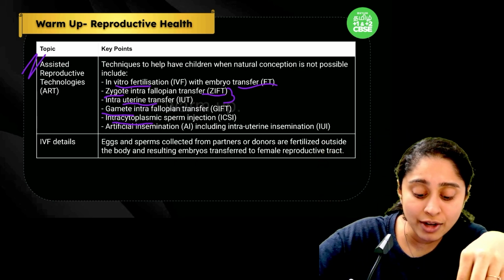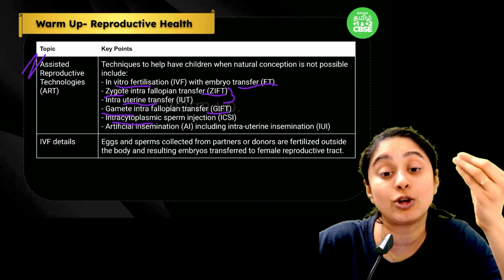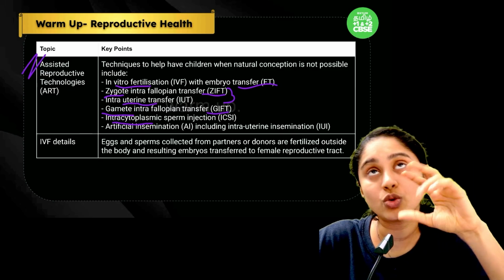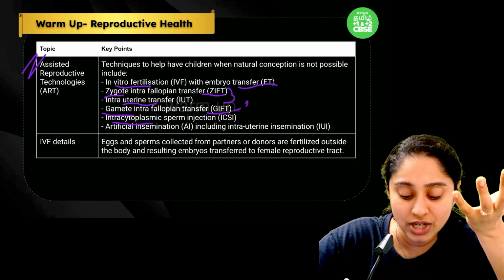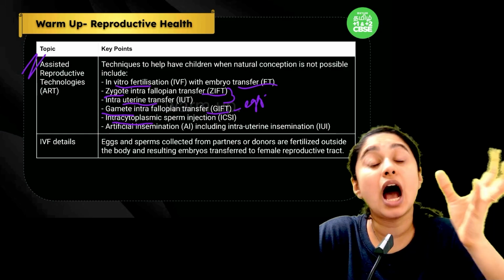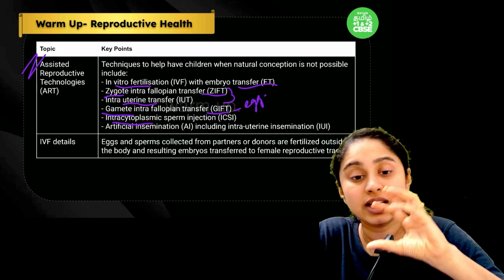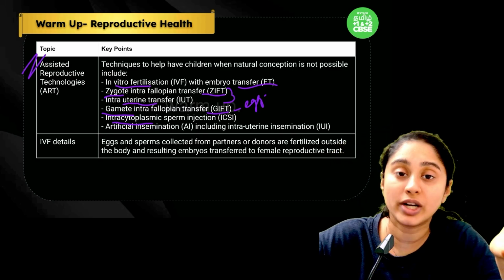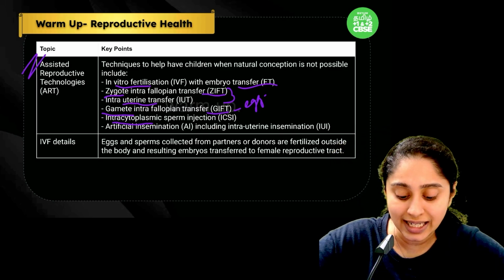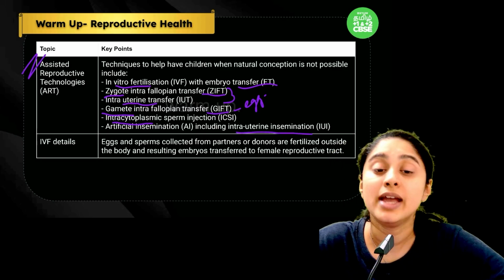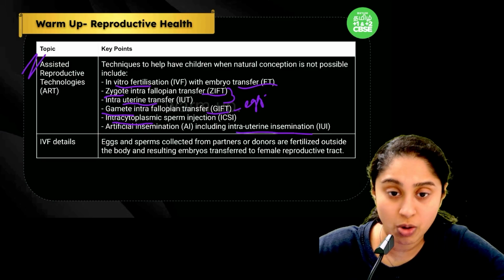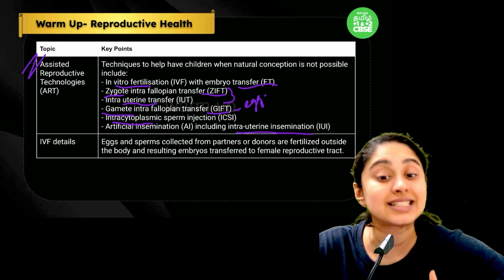Apart from GIFT, which is gamete intrafallopian transfer, where you will be transferring the egg, in artificial insemination you will be transferring the sperm. So artificially you can take the sperm and put it inside the female, or you can directly release it in the uterus, called intrauterine insemination. So these are the different techniques that can be used.